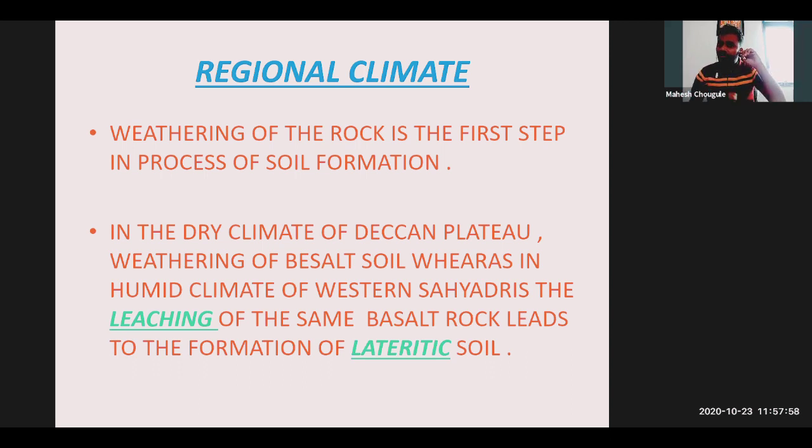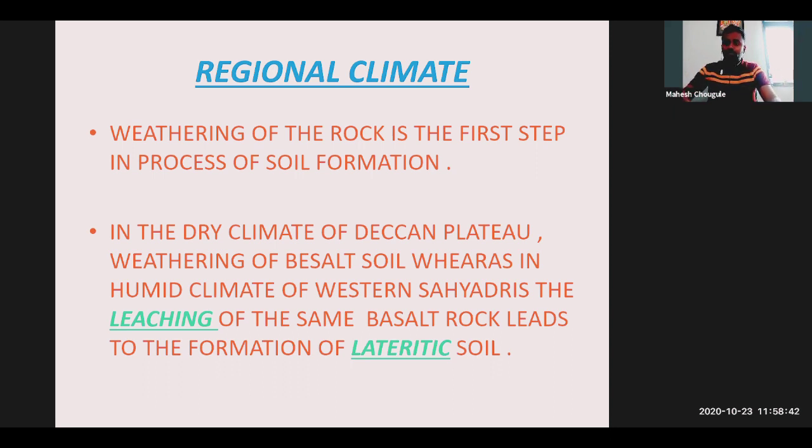Now, for example, in the dry climate of Deccan Plateau, it is dry. On weathering of basalt rock, whereas in humid climate, in the Western Sahyadris, leaching of the same basalt rock, the effects of water and all in that basalt rock, lead to formation of lateritic soil. So very simple. If the rock is similar, but the climatic conditions are different, weathering is different. Climatic condition means what?